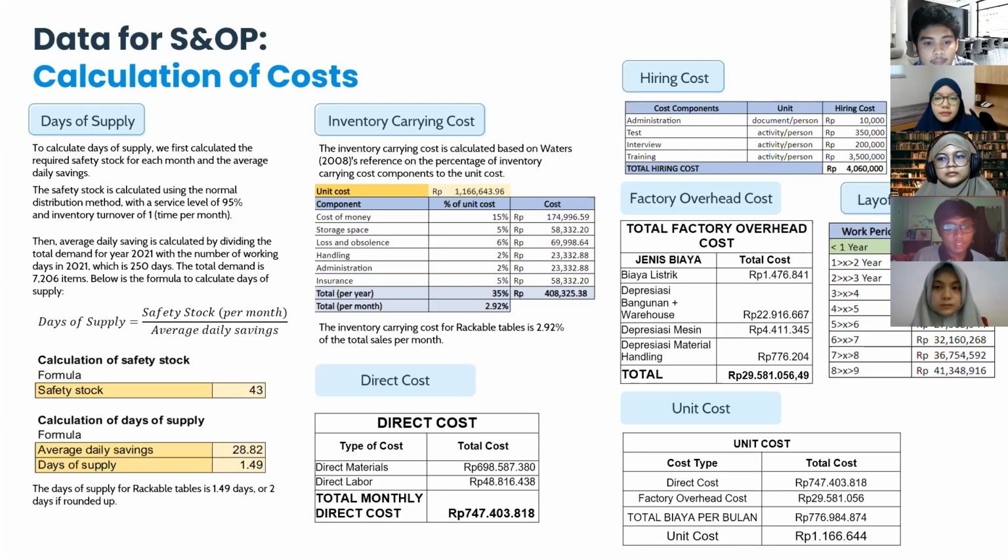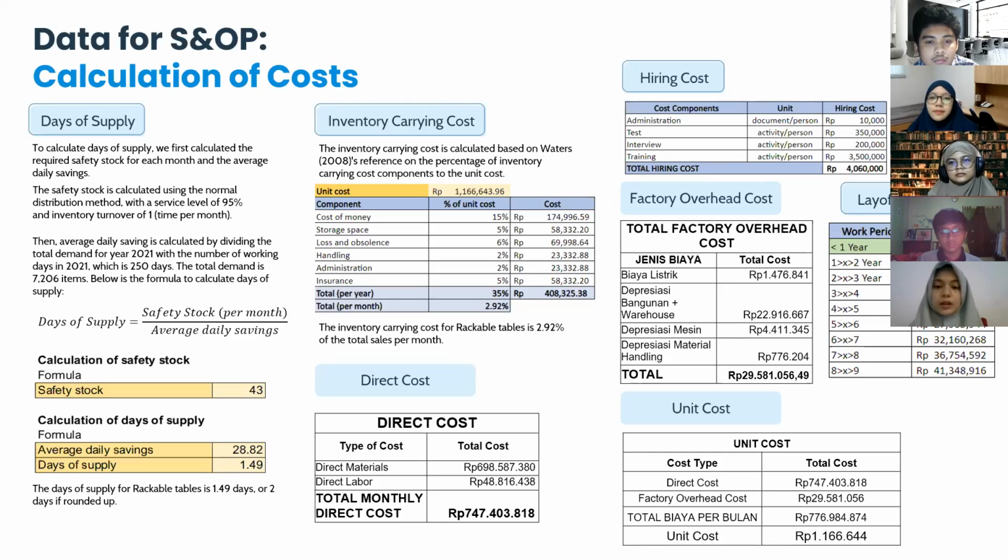And the total monthly direct cost amounts to 747 million. Next, the factory overhead cost consists of four cost components. First, the electricity cost is calculated based on the electricity consumption of each of our machines, which is obtained from the spec of our machine. The total electricity cost equals about 1.47 million rupiah.